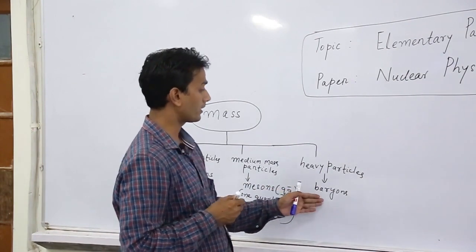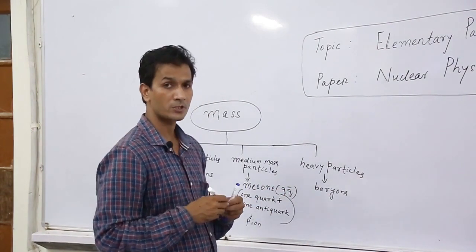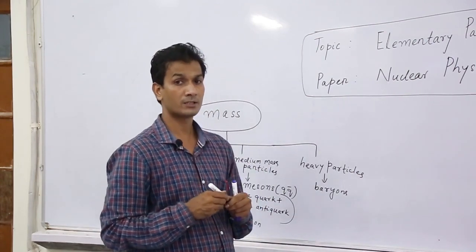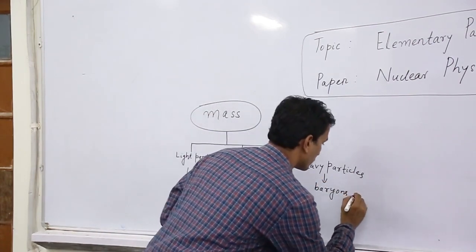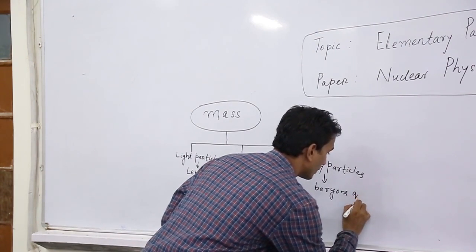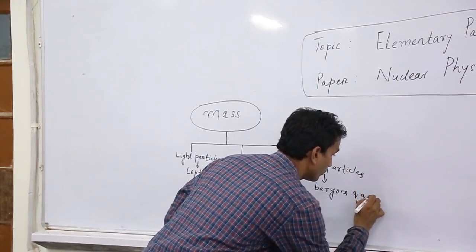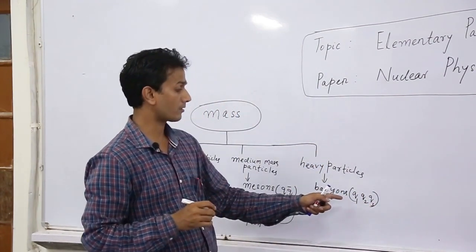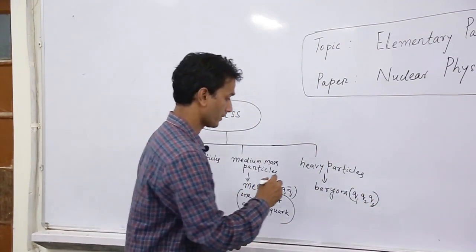So suppose quark 1, quark 2 and quark 3. So baryons are the combination of three quarks.